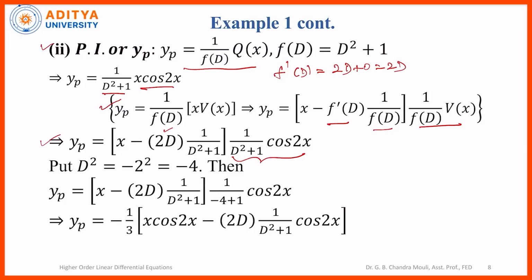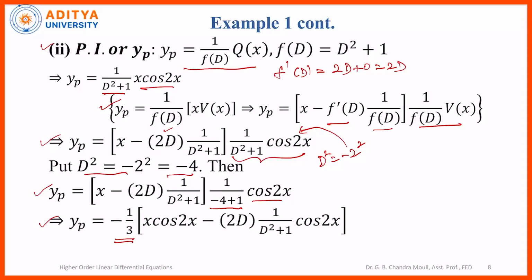Okay. Now for cos 2x, the rule is put d square is equal to minus 2 square. So 2 is the coefficient of x in this cosine function, so that is minus 4. So that will give you yp is equal to x minus 2d 1 by d square plus 1 of 1 by minus 4 plus 1 of cos 2x. So minus 4 plus 1 is not equal to 0. So it is minus 3.